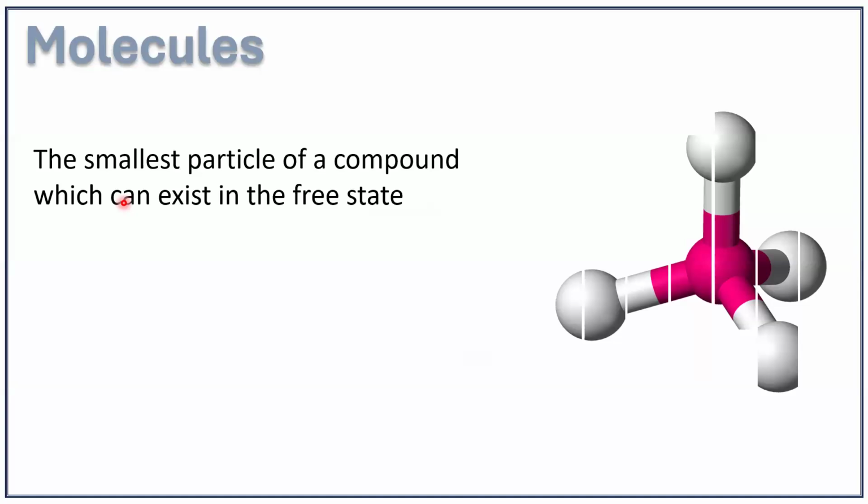If you take oxygen, O2, a molecule of oxygen is composed of two oxygen atoms. So a molecule of oxygen has two oxygen atoms, but they are one and the same because they are all oxygens.